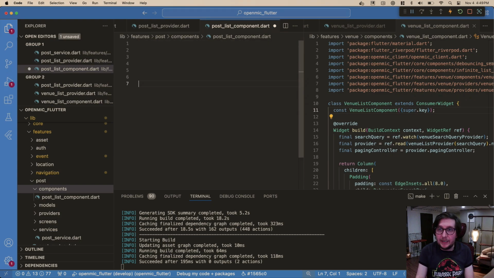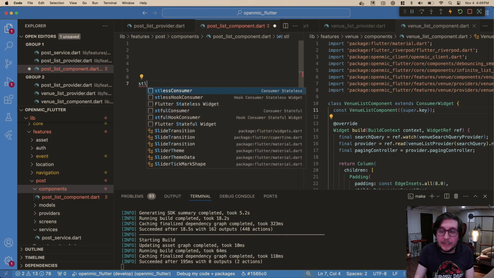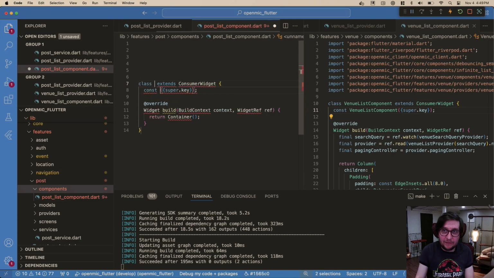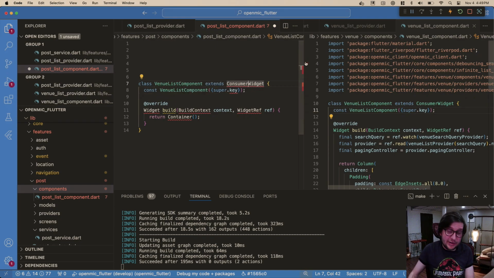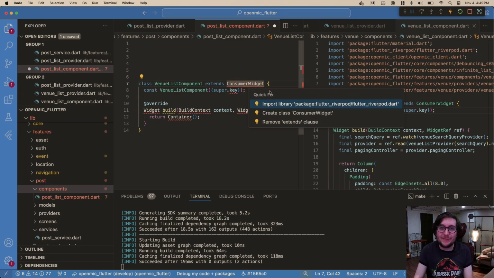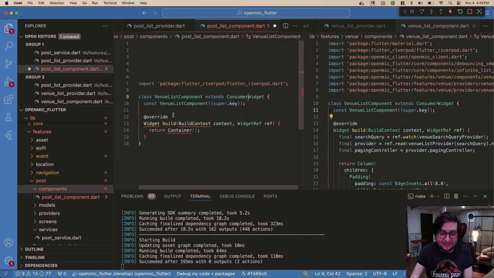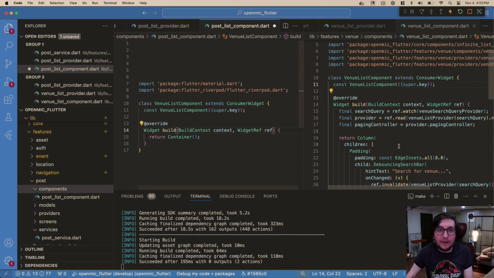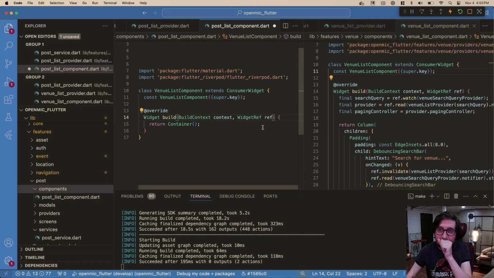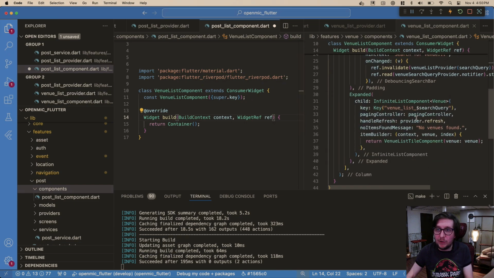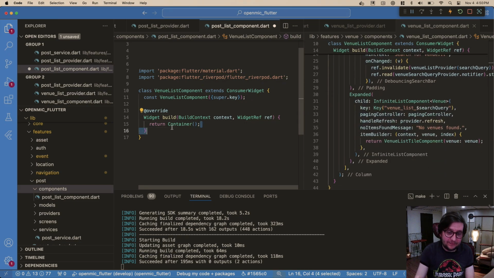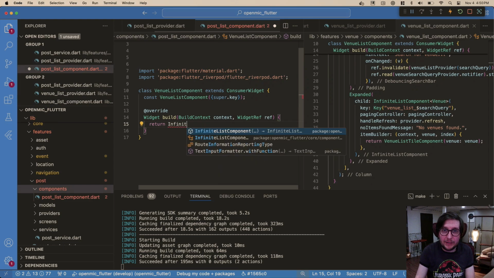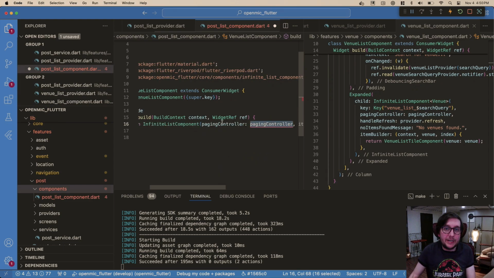So we'll just do a stateless consumer, and we'll call it venue list component. Something that's coming in Serverpod 3 is when you do those helper things, it will automatically import consumer widget for you. I saw that, which is nice. Okay, so we have our widget ref. We don't need the search. We don't need this. All we really need is our infinite list component. And we need our paging controller.